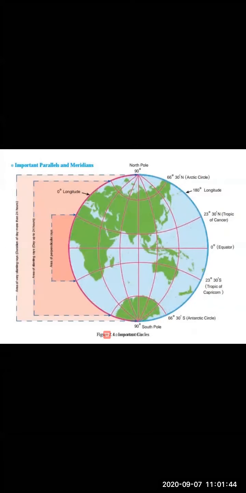We know very well the sun rays coming towards earth travel in a straight path. But as Earth's shape is spherical, these rays are not perpendicular to all parts of the Earth's surface. So in some parts they are perpendicular, whereas in other parts they are slanting.